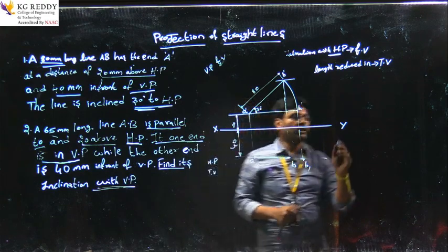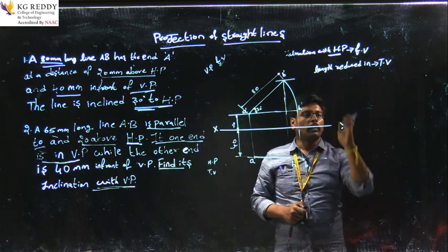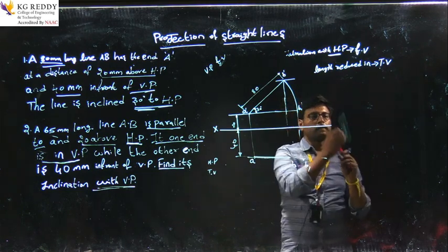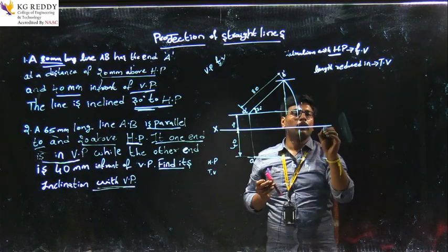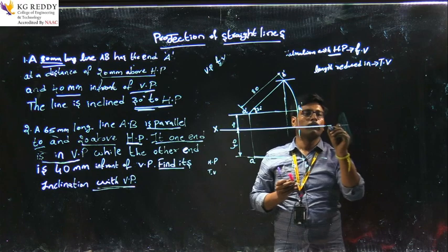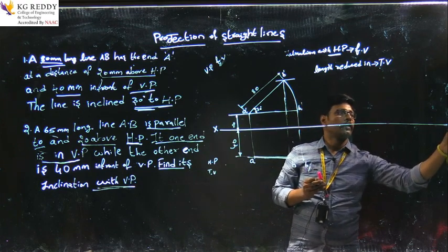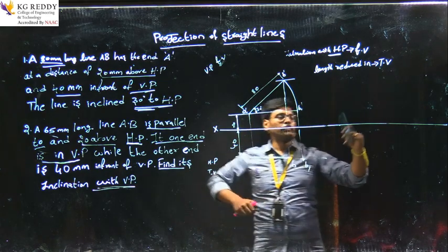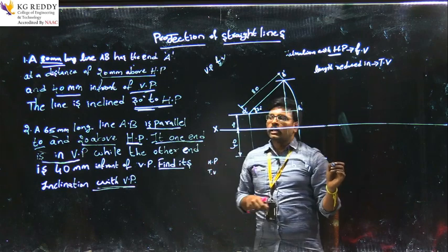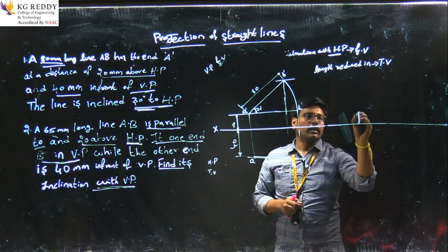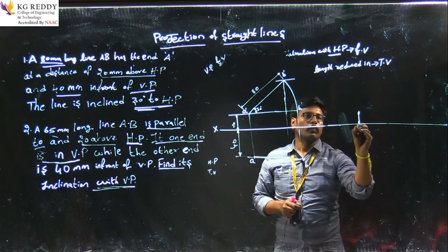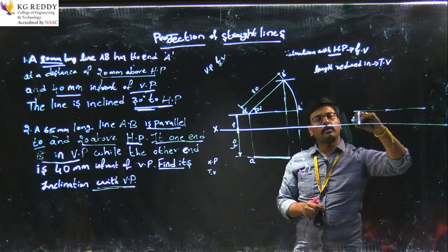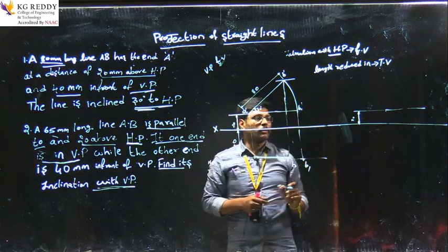So I will try to draw it here on the same reference line. We can draw on the same line, no problem in a final exam or in mid exams also. So 20 above the horizontal plane, that I am taking 20. We have to maintain a gap between the question and question, the problem to problem. So it is a 20.